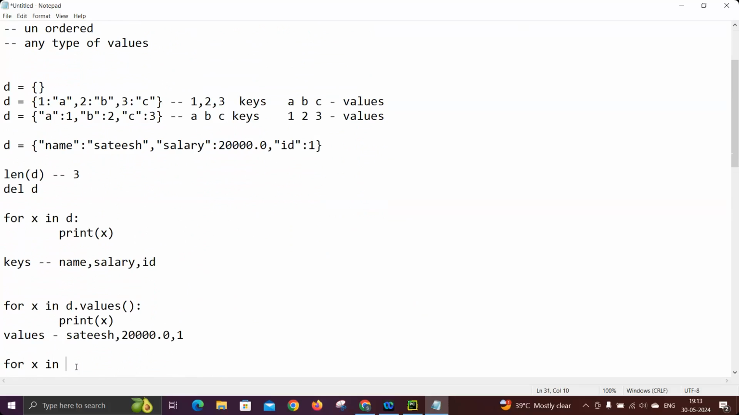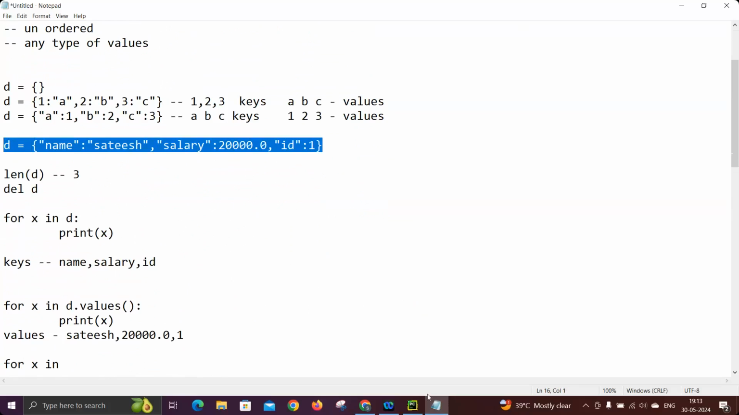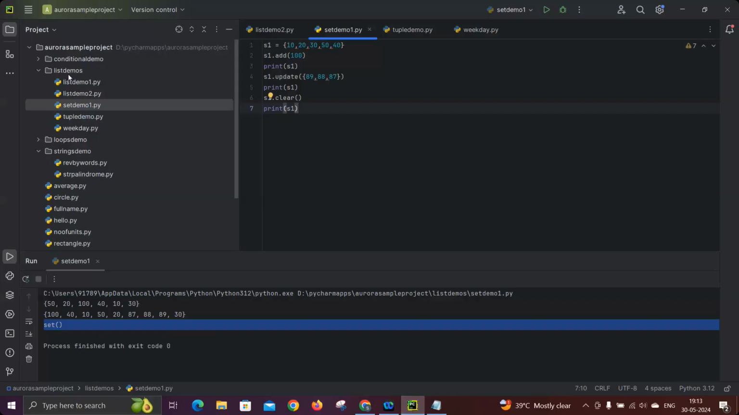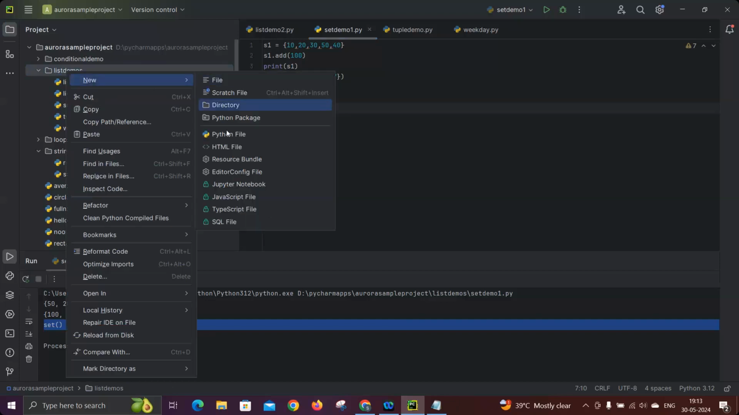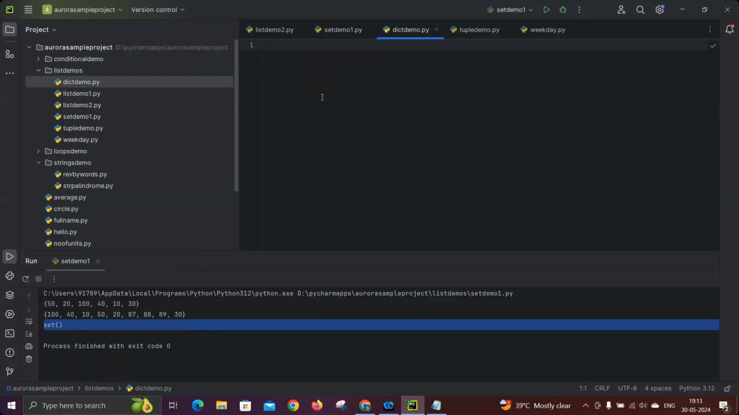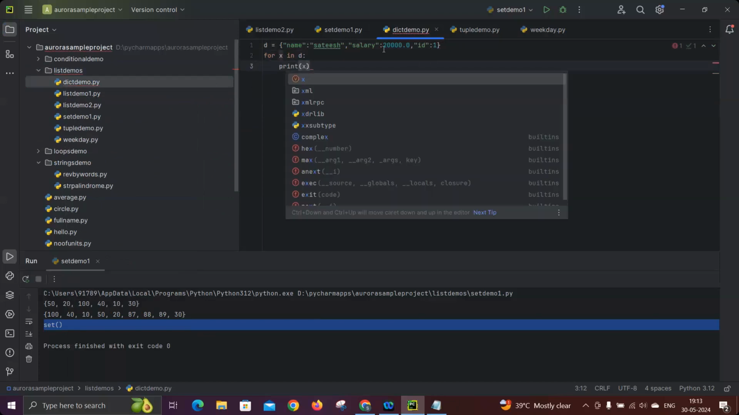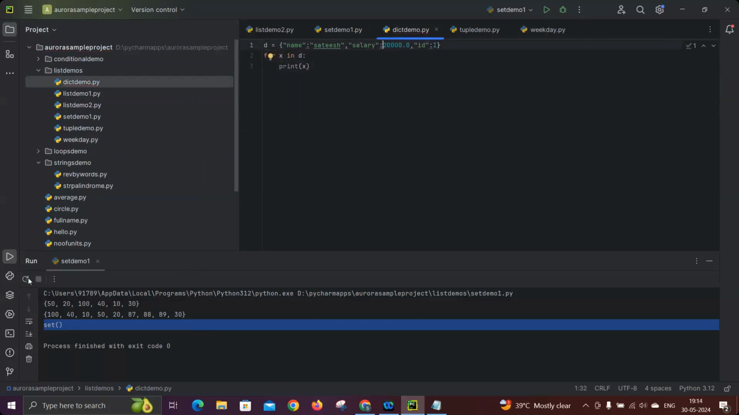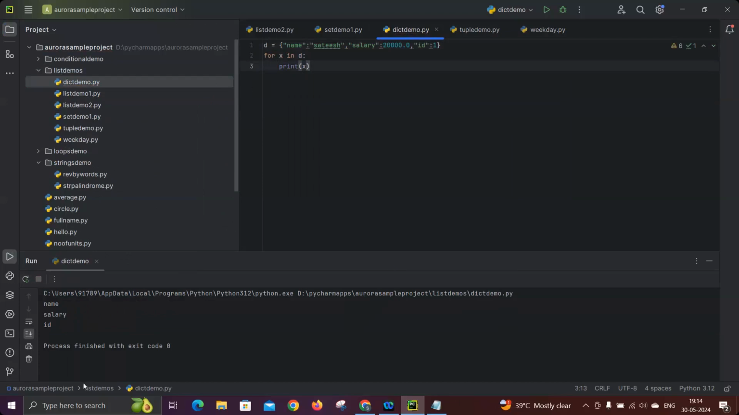That is what my point here. So we can try to execute it and see the output, so you can easily understand instead of theoretically telling. Okay. So I'm creating one program, dict demo. Now you see here I'm taking the dictionary. First approach, what I told you, for X in D. One by one you can see the output directly and understand, instead of theoretically. As I mentioned, if I'm writing like this, it will print only keys. See, what are the keys here? Name, salary, ID. See, only the keys are printed, right?